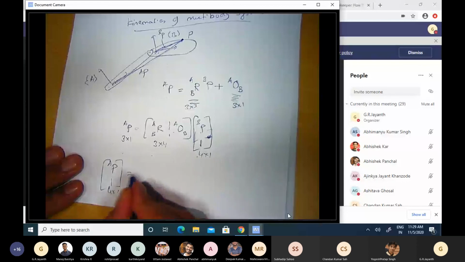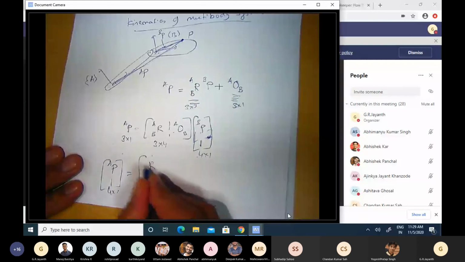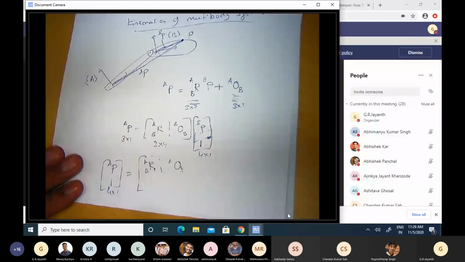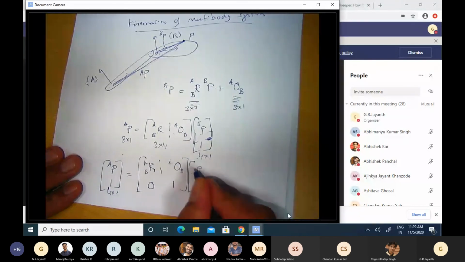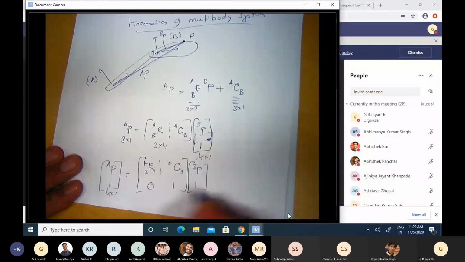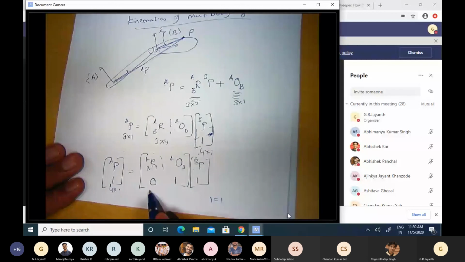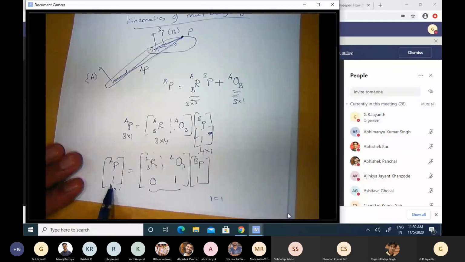And then if that is the case, I will have RAB, R of B with respect to A, and then O of B with respect to A as the top two terms. And this 1 here should not multiply PB at all, right? I should just get 1 equal to 1 as the last equation. And therefore, I make this 1, PB 1. Okay. So now I have a new matrix which relates this augmented position vector in the A frame to the augmented position vector in the B frame. This 1 here remains the same.